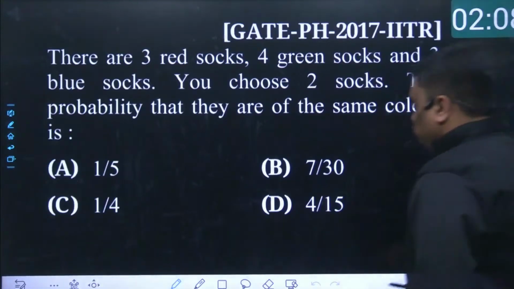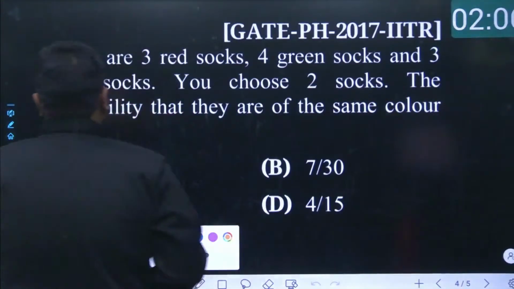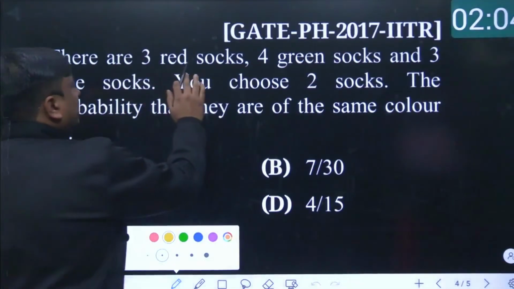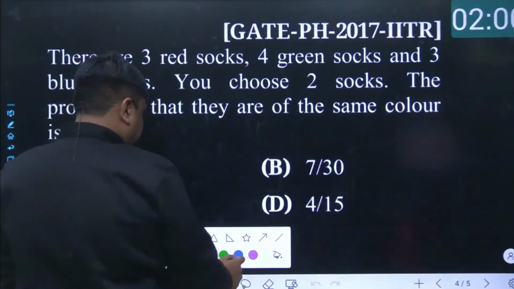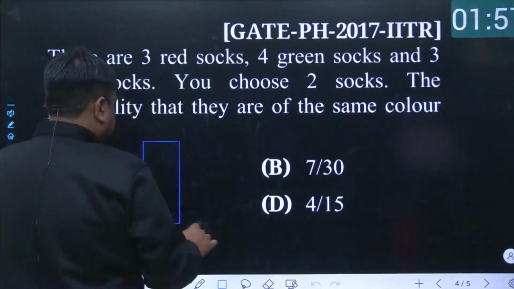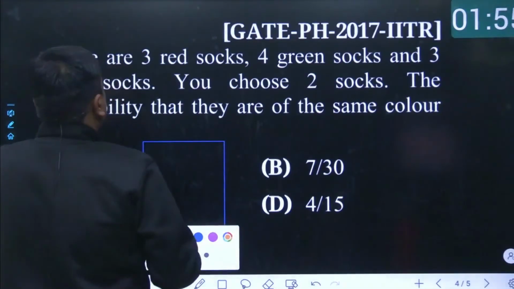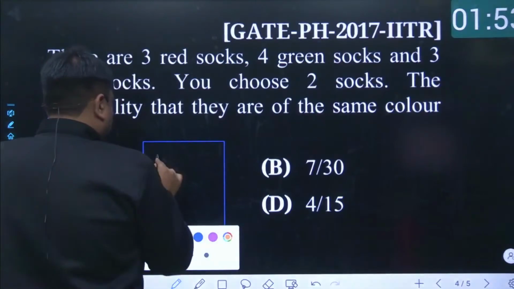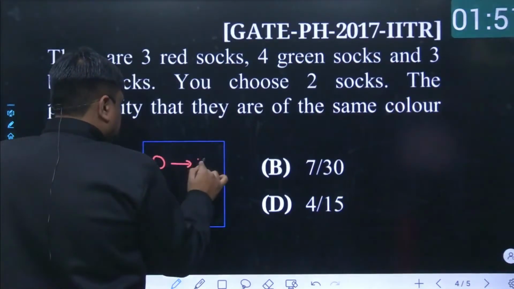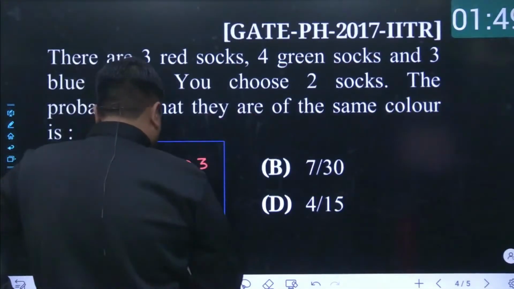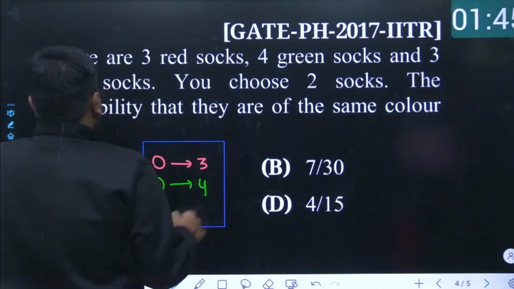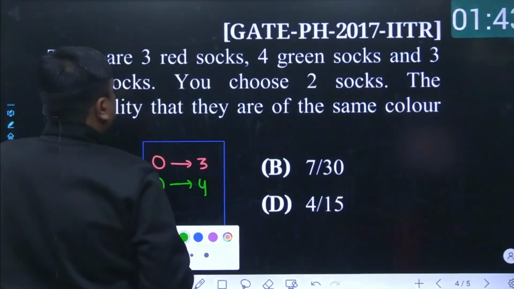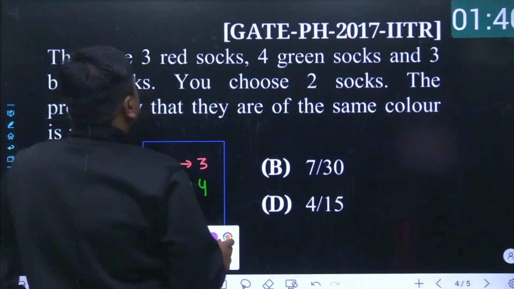Anyways, as you can see, there are 3 red socks, 4 green socks, and 3 blue socks. Let's take, you had a bag. Among them, the number of red socks is 3, and similarly the number of green socks is 4, and the number of blue socks is 3. Again, 3, 4, and 3.